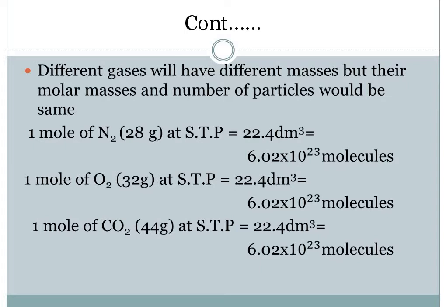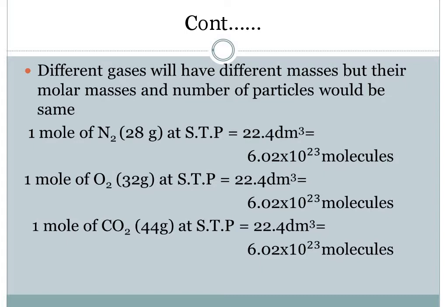This can be asked in your objectives too, whether different gases will have same mass, different mass, equal mass, something related to that. So you have to remember that different gases will have different masses. But what thing is constant? Their molar masses. Molar mass means that in 1 mole, definitely that will be fixed. Similarly, the number of particles will also be fixed.